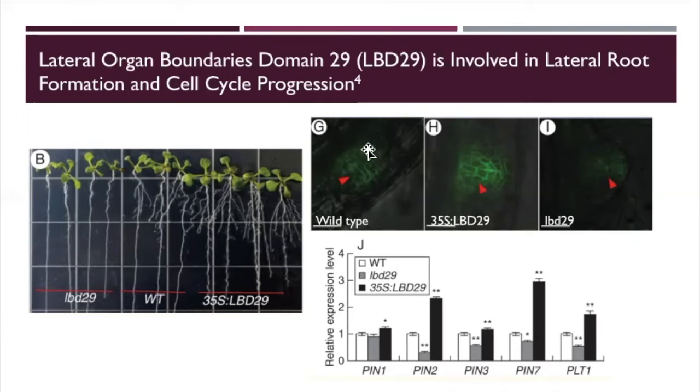On the top right, the fluorescence indicates the expression of a GFP PIN1 construct in leaf primordia, and just below that, the graph measures the expression levels of multiple PIN proteins for these lines. Clearly, the high expression of LBD29 resulted in higher expression of PIN proteins, which, just as a reminder, are proteins that help with transmembrane transport of auxin. So there is a strong association between LBD29 and auxin movement.